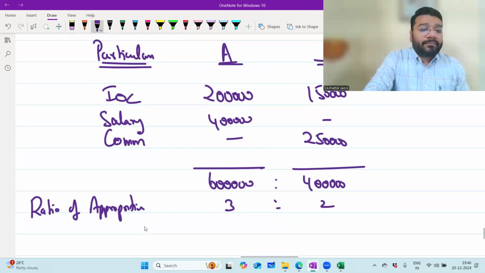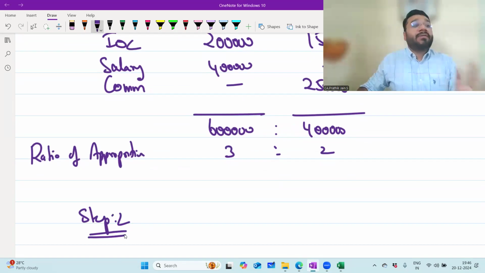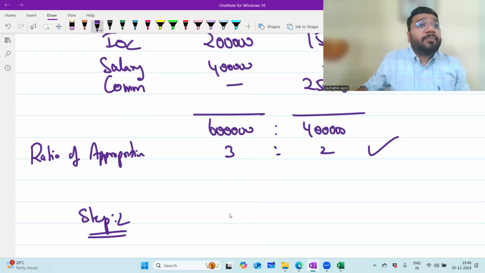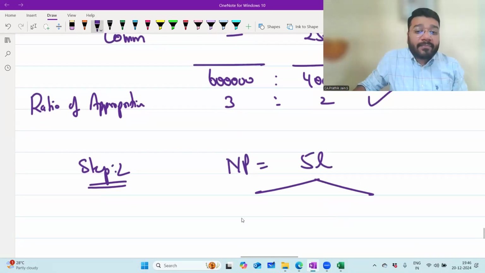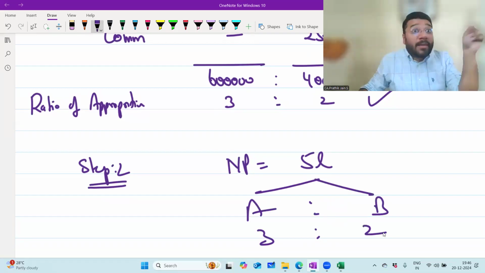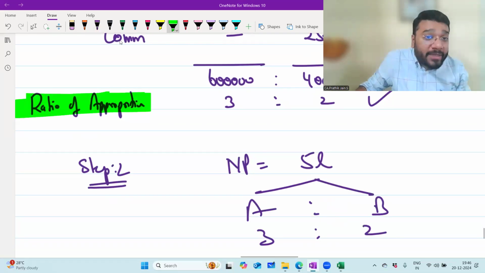Correct? Now step 2. Step 2 is not compulsory. Once you get the ratio of appropriation, you can directly do the calculation of the appropriation account. Here, what is my net profit? 5 lakh. This I'll distribute between A and B in the ratio 3 is to 2. And this 3 is to 2 is not the profit sharing ratio. This is the ratio of appropriation.